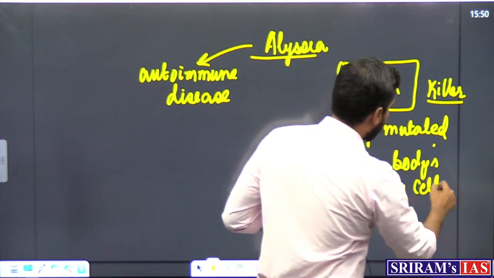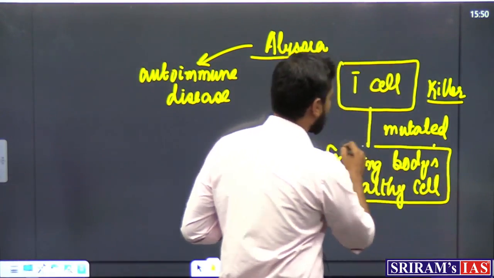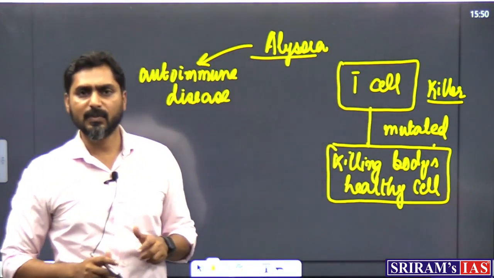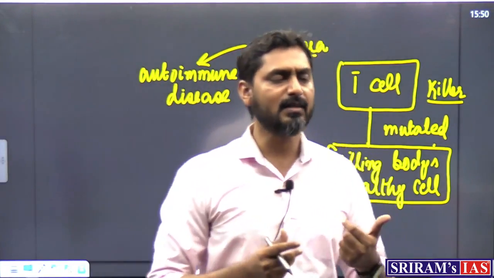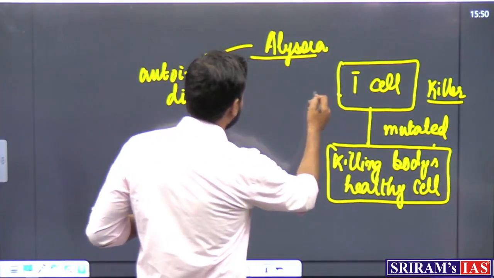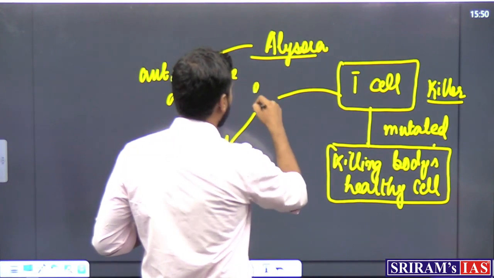So what is done in her case, using CRISPR-Cas9? We are doing base editing. We have extracted the T cells from her body.